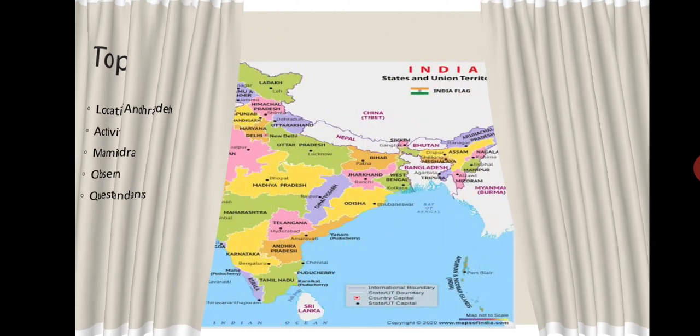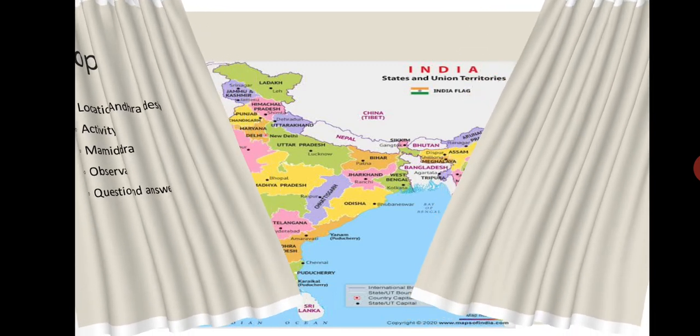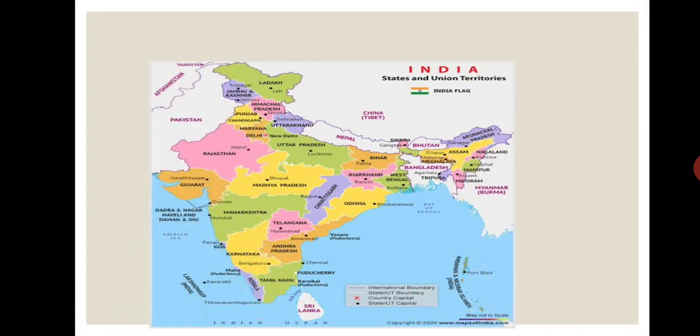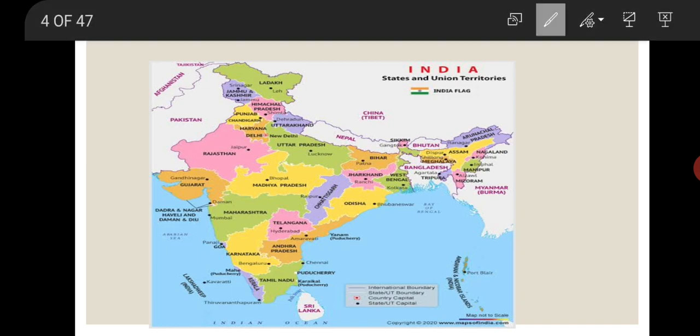Now, first, look at the Indian map. So, just by observing, you can say that there are total 28 states and 8 UTs. Now, how you can say that there are total 28 states? Just by counting. Count Himachal Pradesh 1, Punjab 2, Haryana 3, Uttarakhand 4, Rajasthan 5, Gujarat 6, Maharashtra 7, Goa